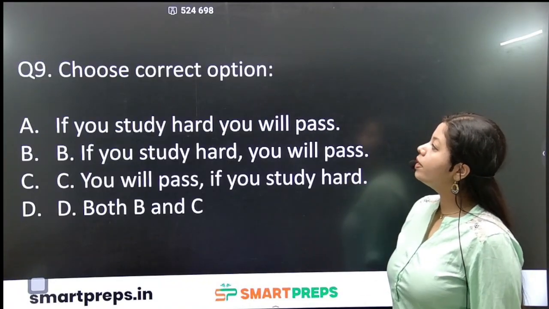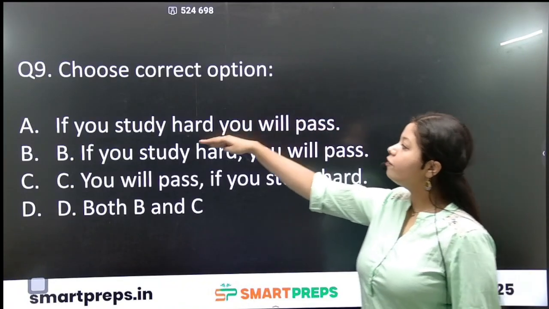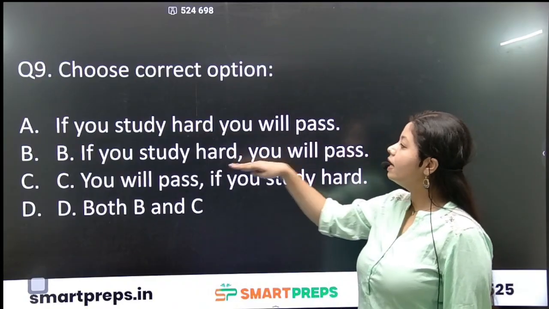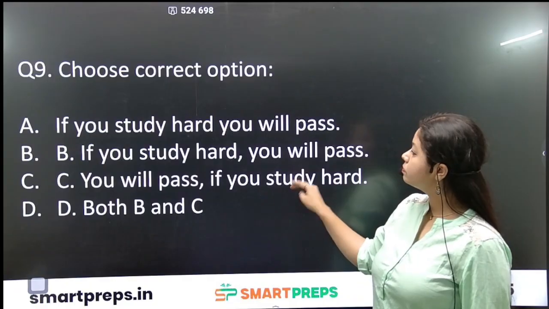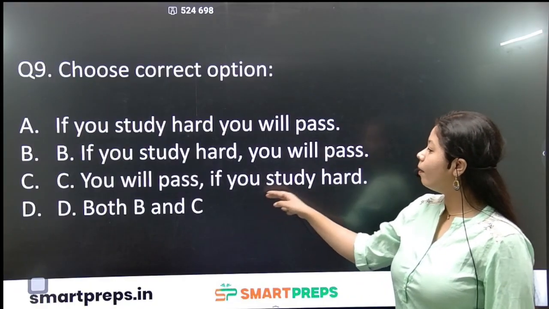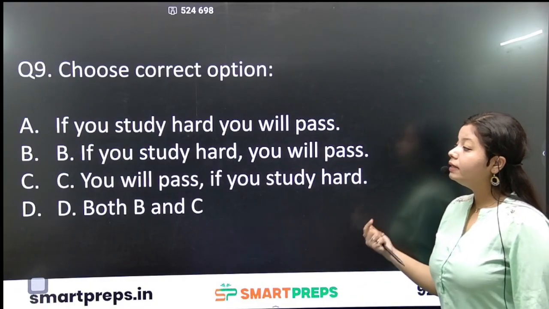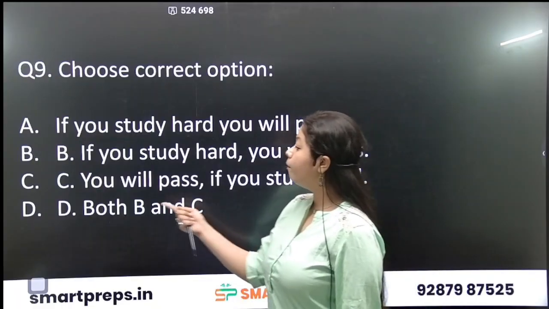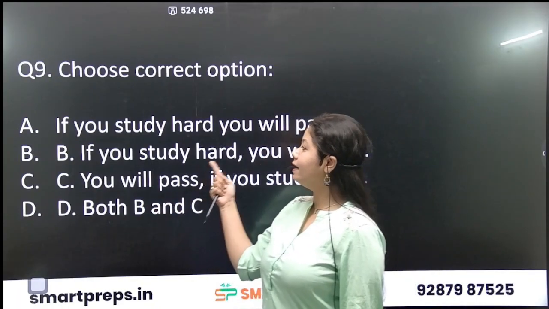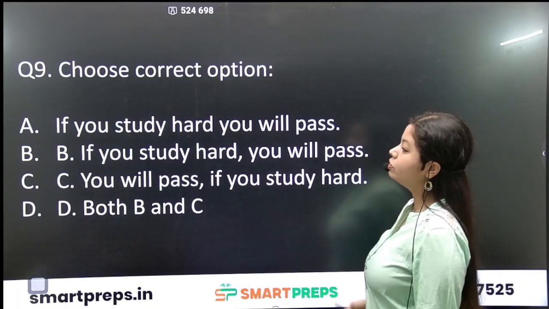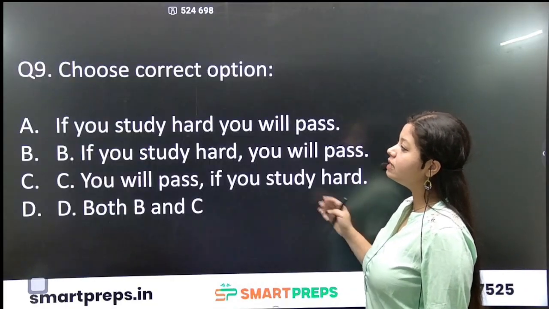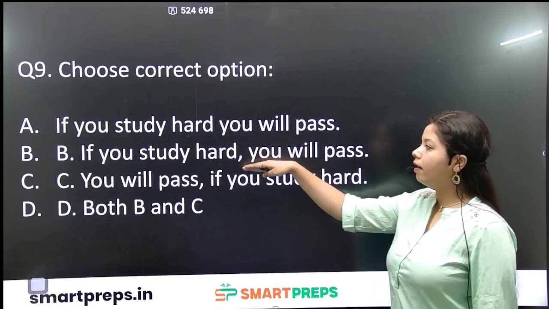Next question. Choose the correct option. If you study hard, you will pass. You will pass, comma, if you study hard. Then option D, both B and C. If you study hard, you will pass. And you will pass if you study hard. So which is the answer? Answer is D obviously, because see, if you study hard, there is a comma.